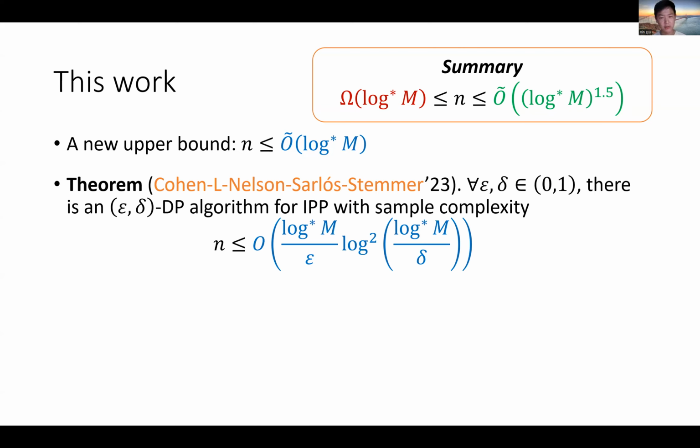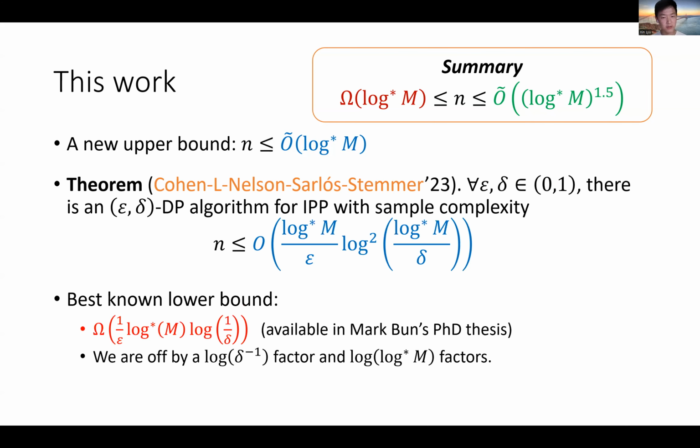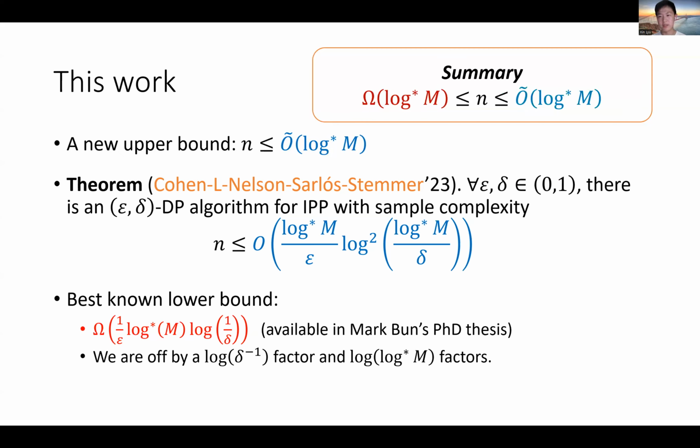It is log star m over epsilon times log squared of log star m divided by epsilon delta. To compare, the best known lower bound is omega of 1 over epsilon times log star m times log 1 over delta, which is available in Mark Bun's PhD thesis. So here we are off by a log 1 over delta factor and log of log star m factors. But if you are willing to accept lower order terms, we have basically determined the sample complexity of this basic private data analysis problem.